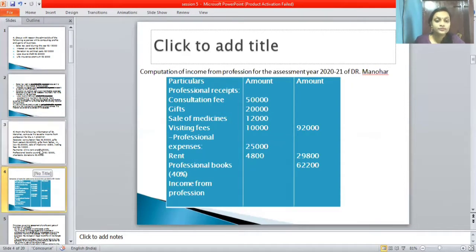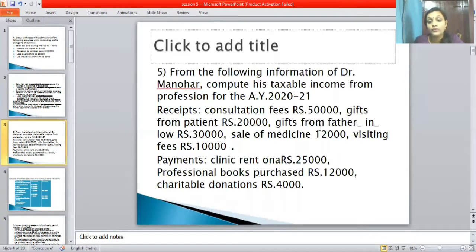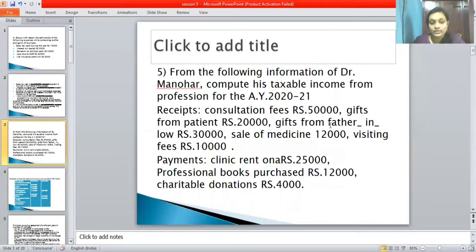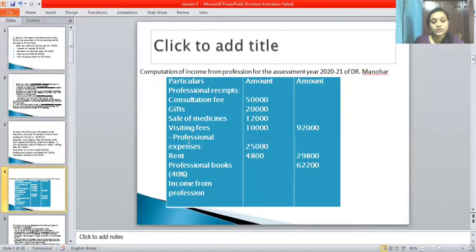After that, they mention gift from father-in-law. It's exempted. We should not take that amount value. Okay, 30,000 we should not take. It's exempted. Next one is sale of medicine 12,000. We should take that value. So we should write in particulars, sale of medicines 12,000. Okay. Next one is visiting fees, that is 10,000 we should take. Okay, we should write here in the particulars column, visiting fees 10,000.